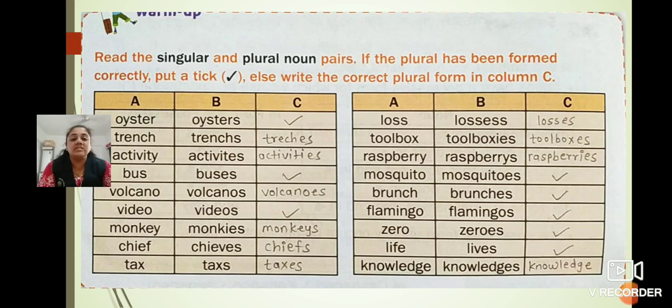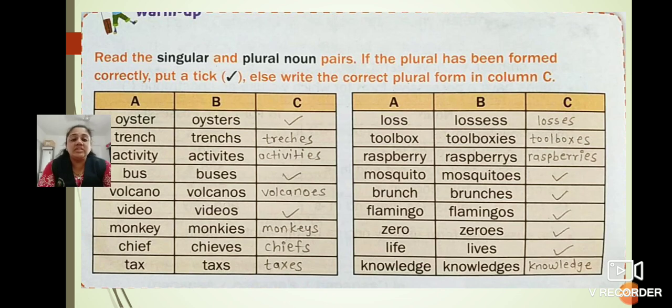Tax, taxes. Loss, losses. Toolbox, toolboxes, not toolboxs. See the spelling. Raspberry, raspberries. Mosquito, mosquitoes. It is correct. Brunch, brunches. Flamingo, flamingos. Zero, zeros. Life, lives. Knowledge, knowledge.